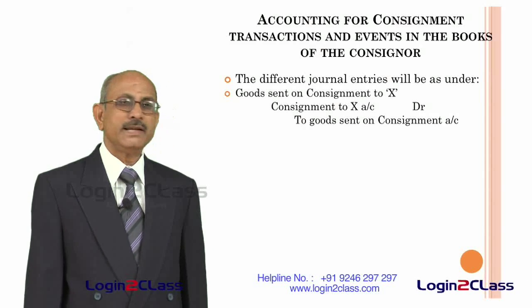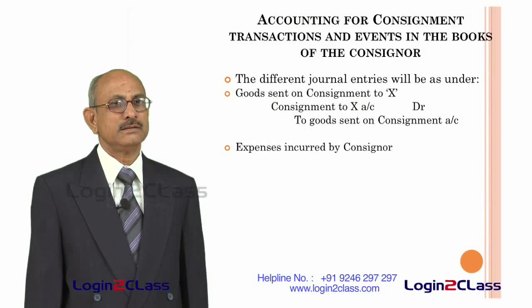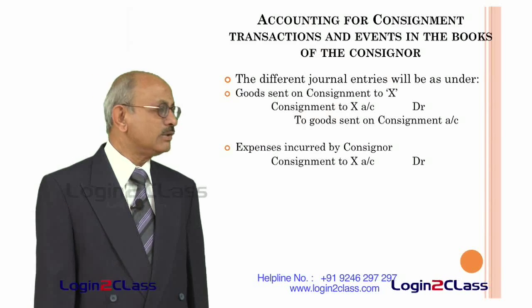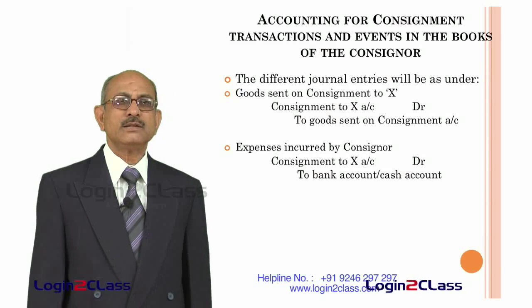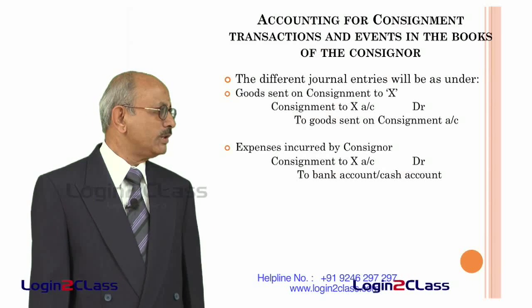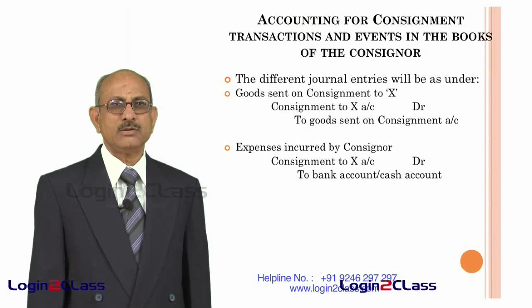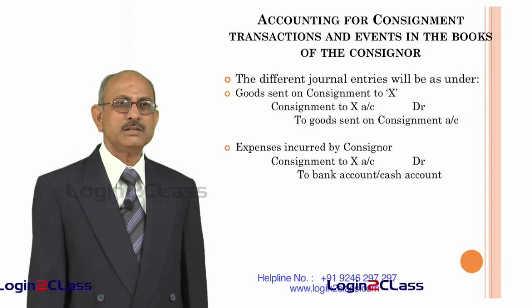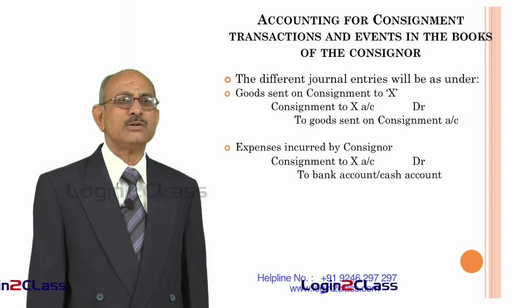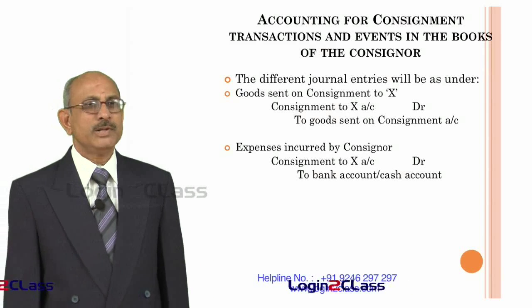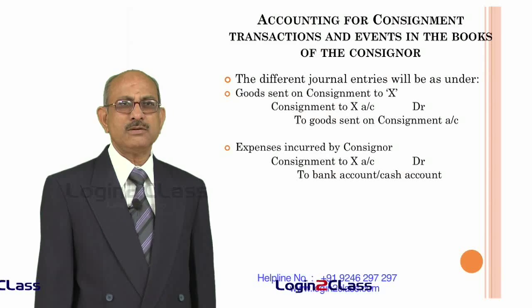When the expenses are incurred by the consignor, even for sending the goods the consignor also has to incur certain expenses. These are also debited to the same account. So, you debit consignment to X account with the amount of expenses incurred by the consignor, and respectively you credit the bank account or the cash account, depending on whether the expenses are incurred through a bank account or by cash.